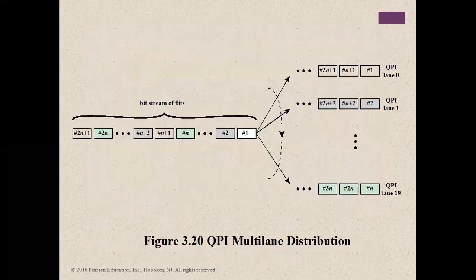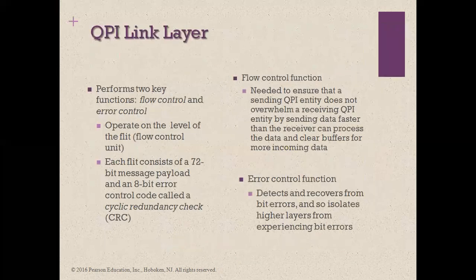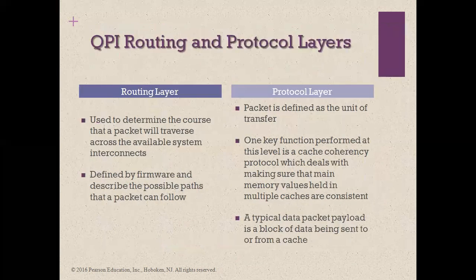Next, how the Quick Path Interconnect will be working. We have a stream of bits coming. Then QPI lanes 0, 1 up to 19 will be used for the distribution. What is a link layer? Routing and protocol layer, how will they be?